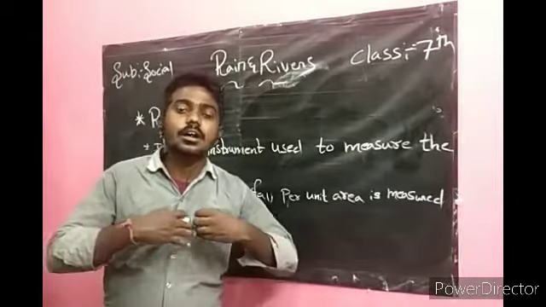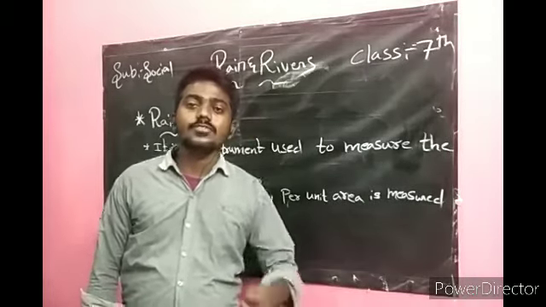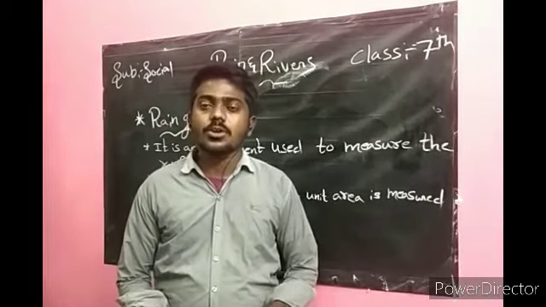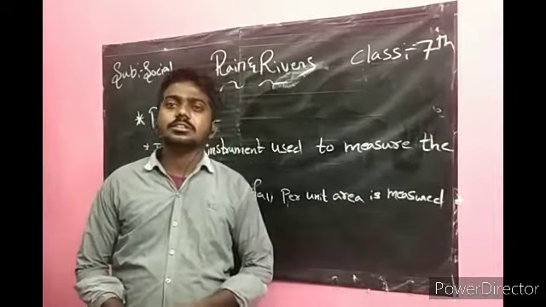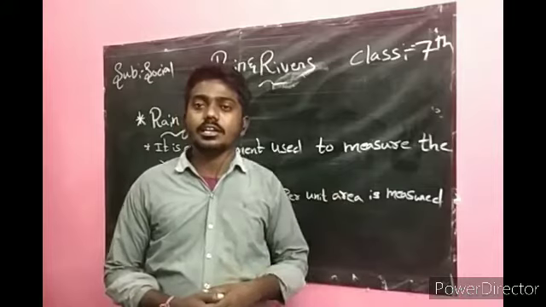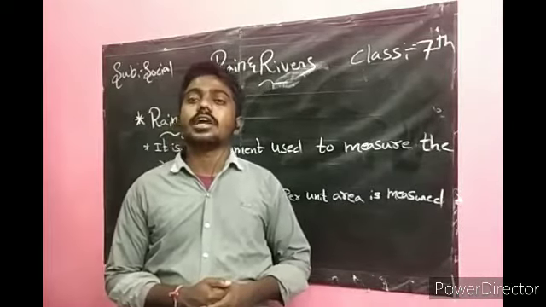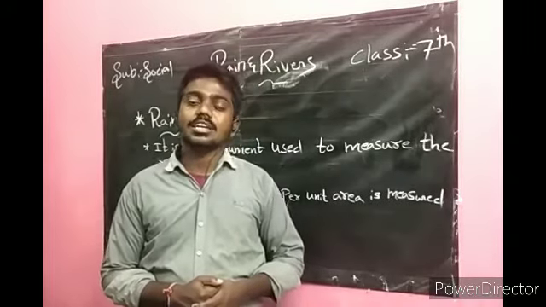You have to keep it in an open place. Okay, after 1 week or after some days, you can measure the water present in the bottle using a scale in centimeters. How much centimeter of rainfall falls in our region?